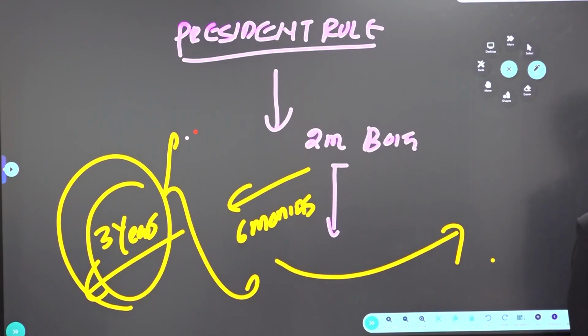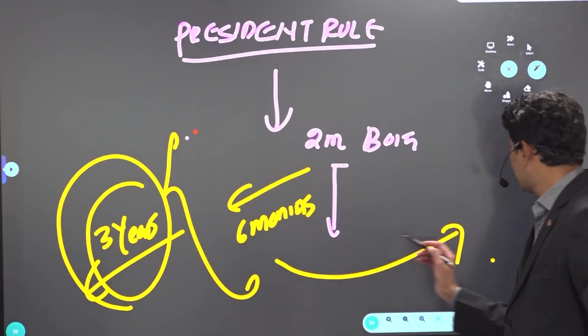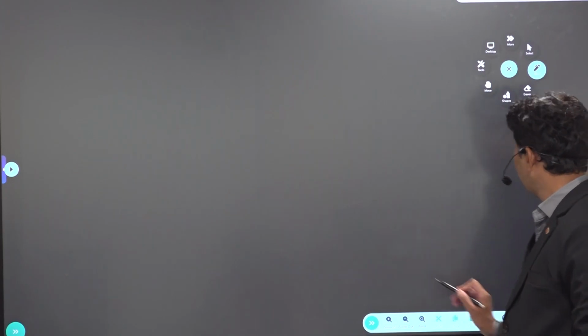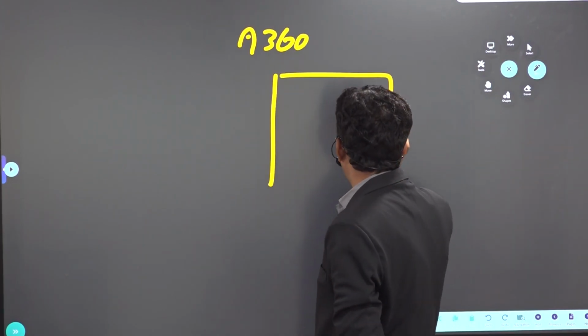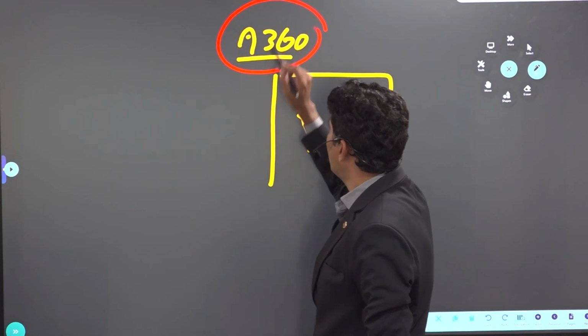And finally, financial emergency. Financial emergency is mentioned in which article? Article 360. How many times has financial emergency been introduced in India till now? No. So what is financial emergency?